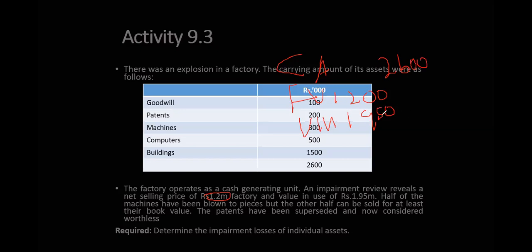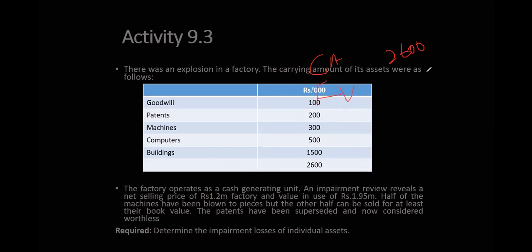We will take whichever is higher. Higher is 1,900. I'm sorry, it's not that figure, no? 1,200. Carrying amount is clear, 2,600. Can you help me? The fair value less cost of disposal is 1,200.